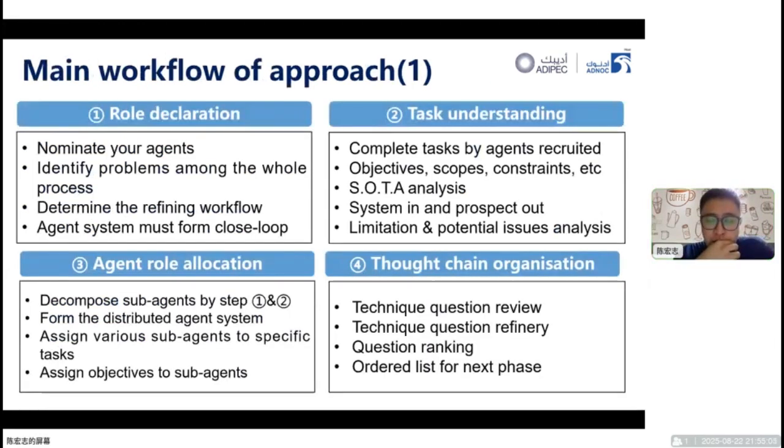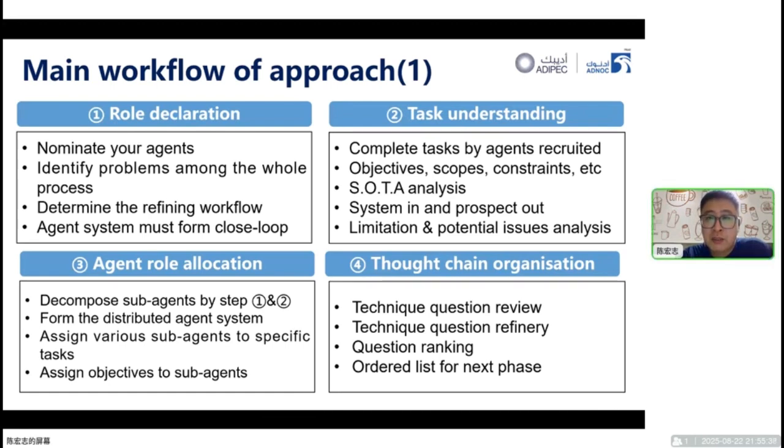Once we have this SAA embedded into the wellbore operation process, the main workflow of the SAA approach needs to be introduced. The first SAA formation step is role declaration. It's important to nominate your agents to various roles, identify problems across the whole process, and determine the refinement workflow in order to form the agent system as a closed loop.